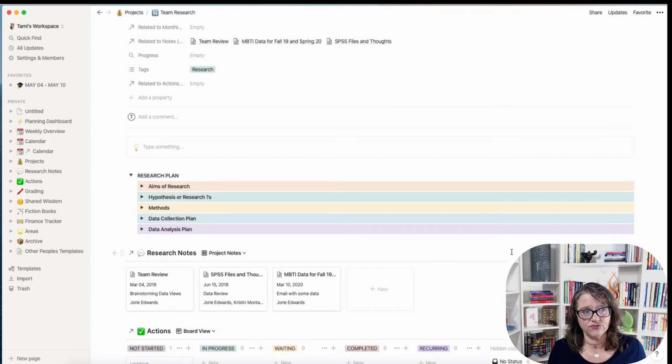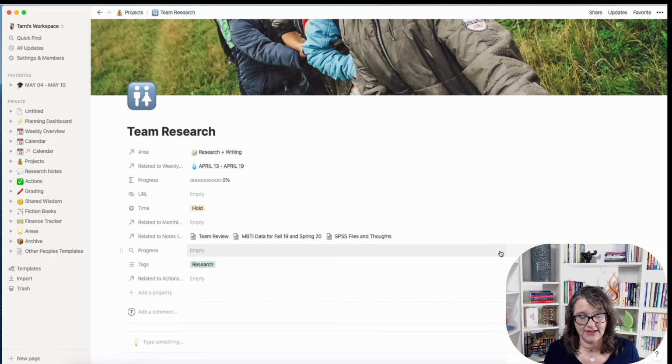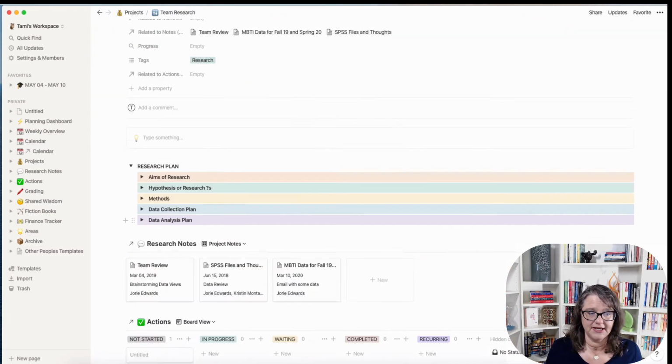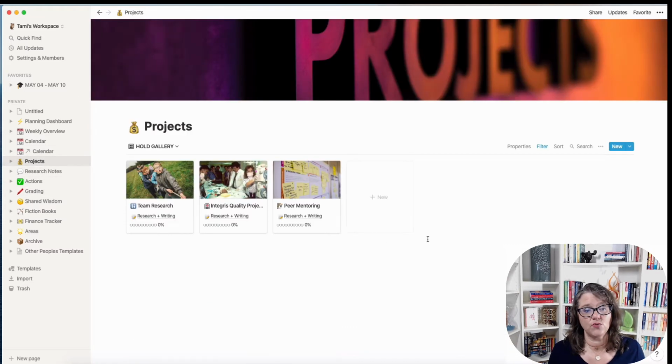So this is an overview of how I set up a research project and have a research page where project and team members can come together, or where I can put everything that has to do with my particular dissertation. And there are some other items you could add on here and really start to work with.